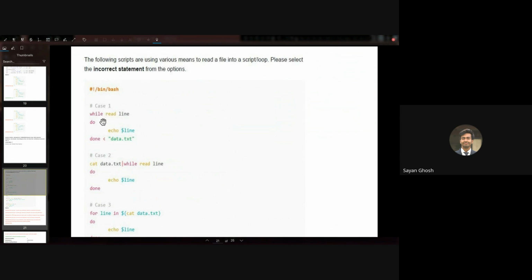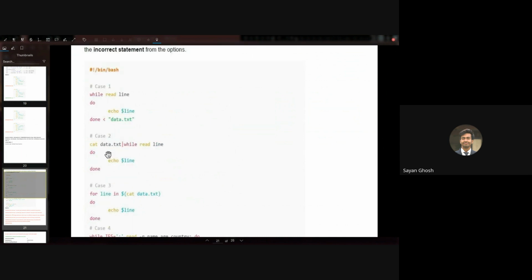So we have case 1: while read line; do echo line; done < data.txt. So we are running a while loop using the read command, and the read command will read each line one by one, and the standard input is given by the data.txt. And for each line, we are simply printing back that line. In the second one, we are doing cat data.txt and piping that into while read line; do echo line; done. Here also we are giving the lines of data.txt into the standard input of this while loop.